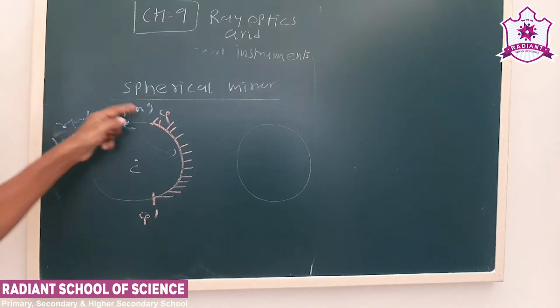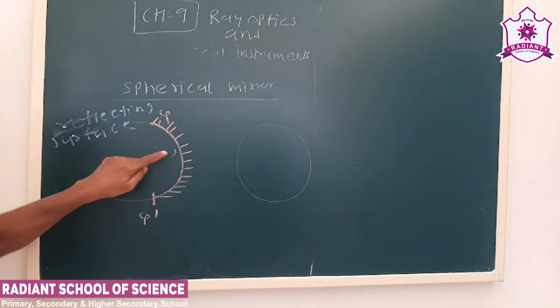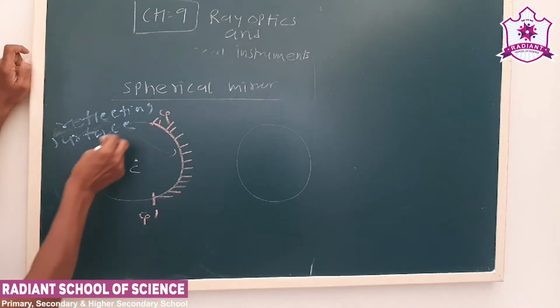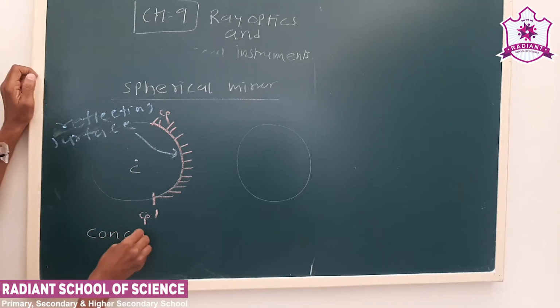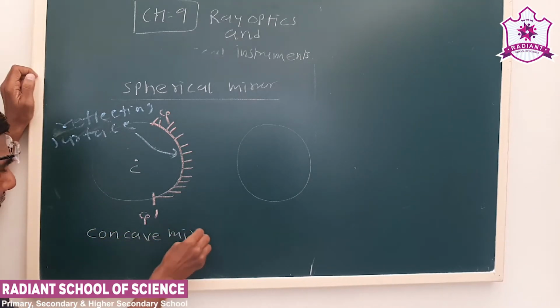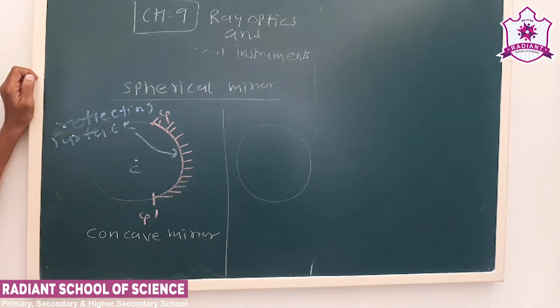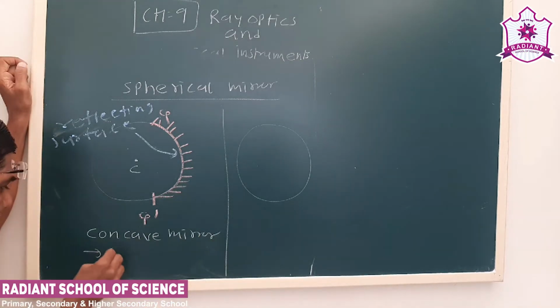Okay, see this QQ dash here. If the inside surface is a reflecting surface, then it becomes a concave mirror. Now we have to remember that a concave mirror is a converging mirror.